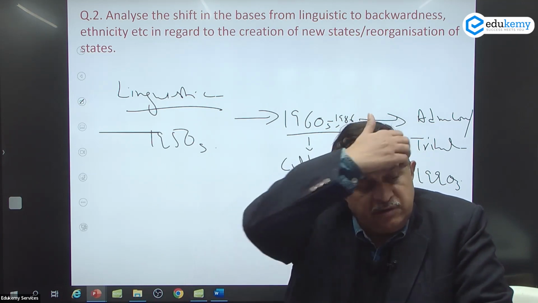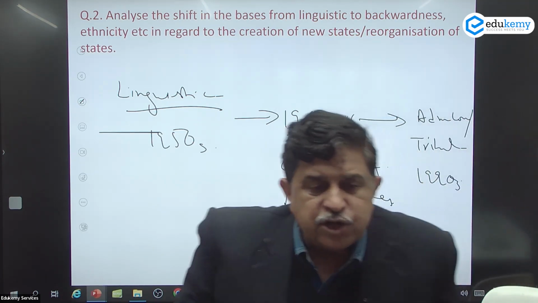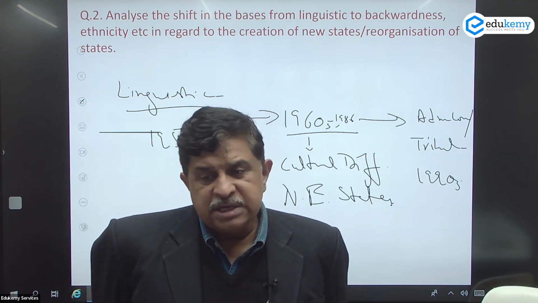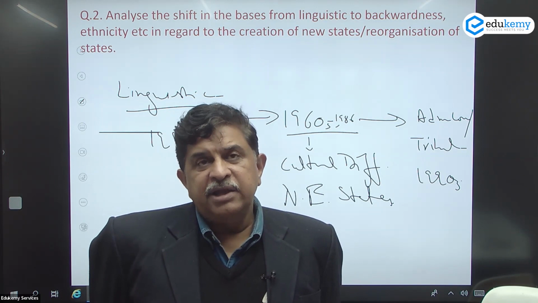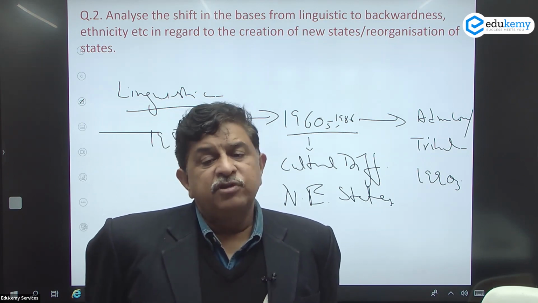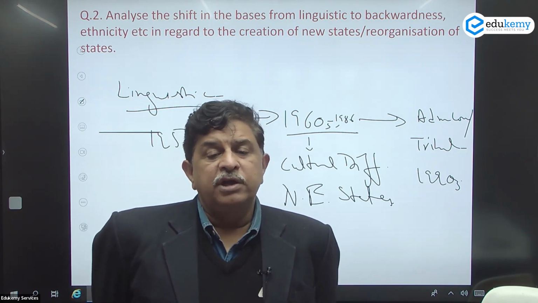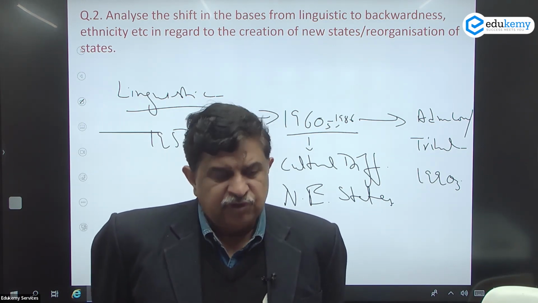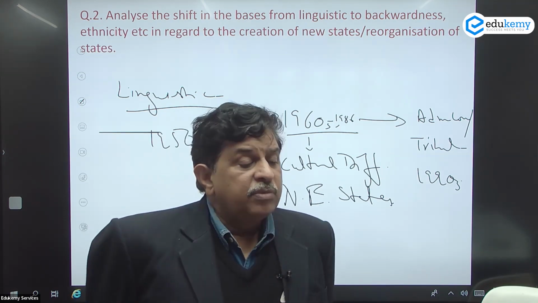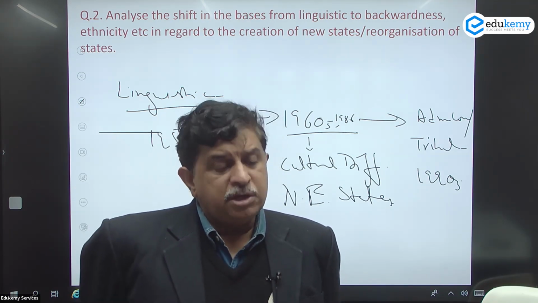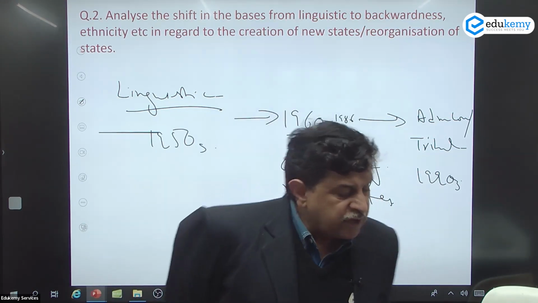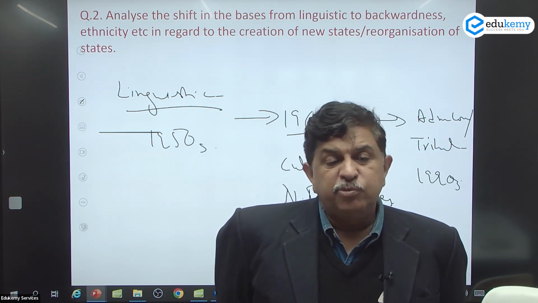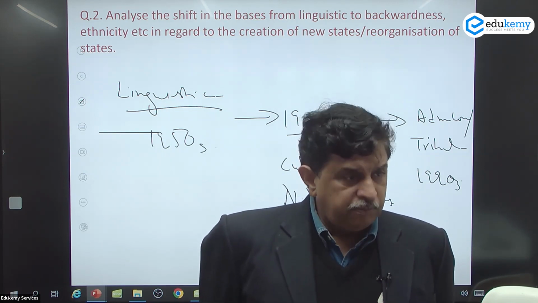In the 1990s, the premise shifted to dimensions of administrative convenience, backwardness, tribal welfare, and by the Act of 2000, the states were created. What are these? Chhattisgarh, Jharkhand, and Uttarakhand. Full stop. Para. The debate and the demand related to creation of new states has continued right from groups in West Bengal to Assam. Full stop.